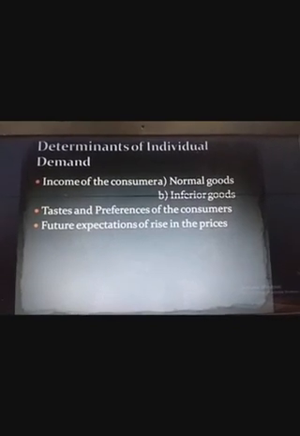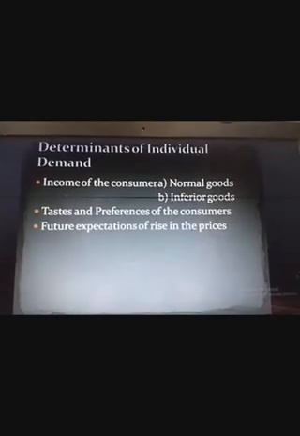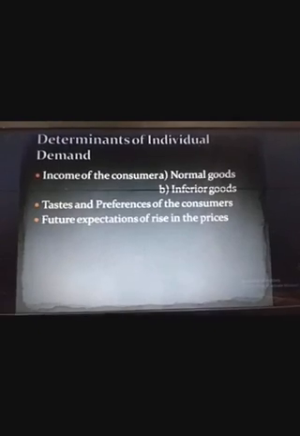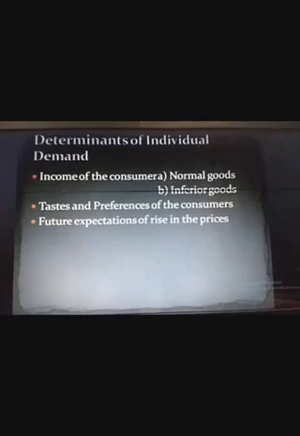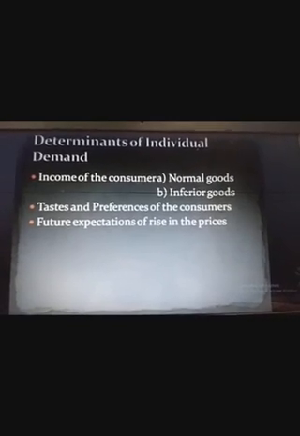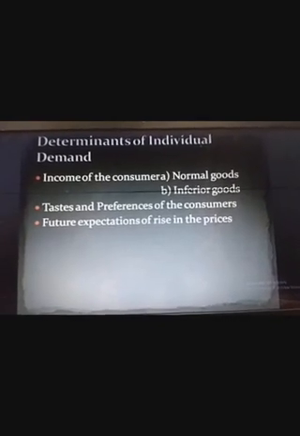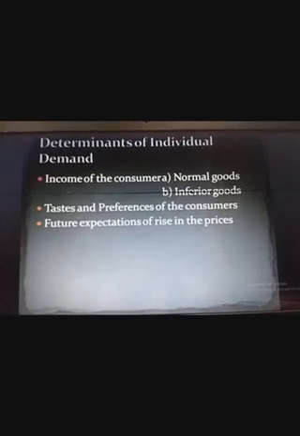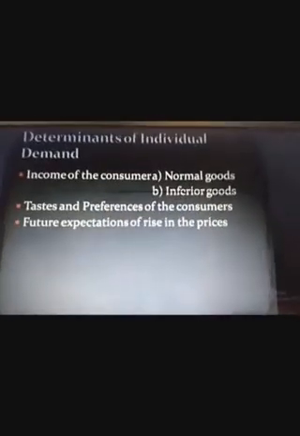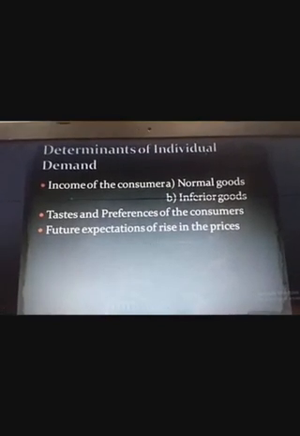But this can be understood with the help of two types of goods. Those are normal goods and inferior goods. Now how do we define them? Normal goods are those goods whose demand increases with increase in income. Inferior goods are those goods whose demand increases with fall in income, and vice versa. That means the meaning of normal and inferior good is explained in relation to demand.